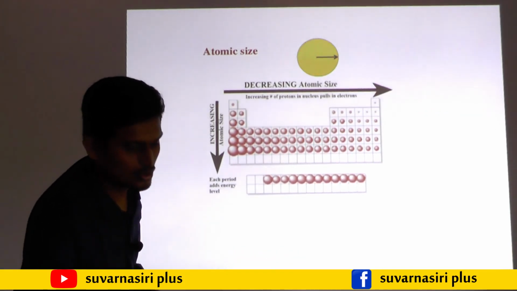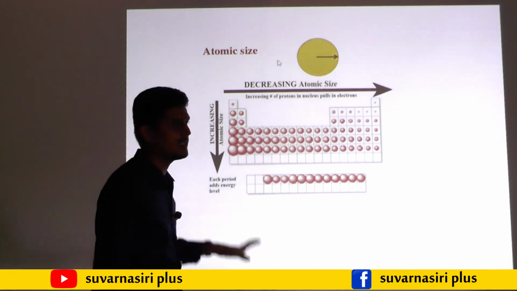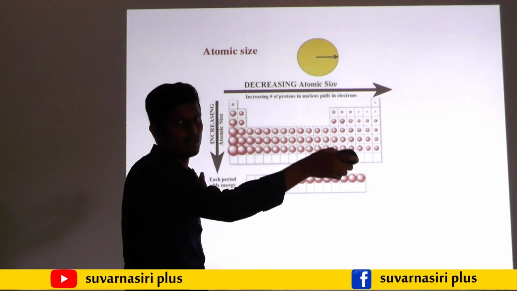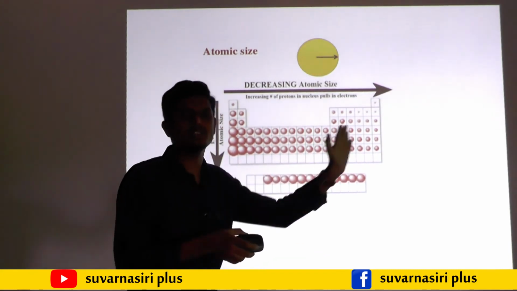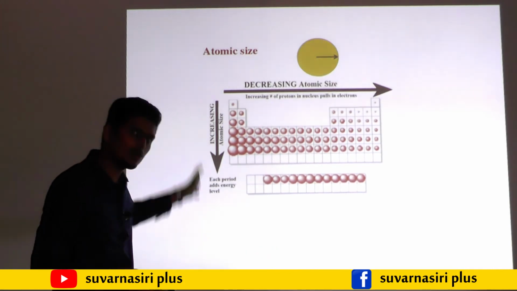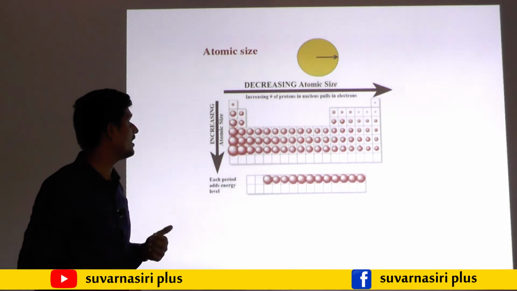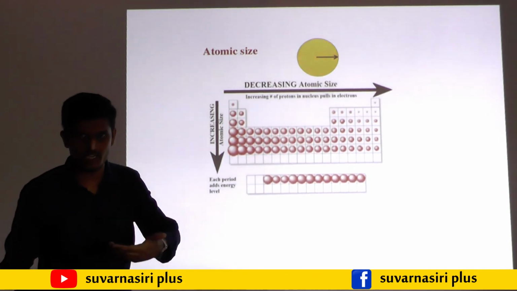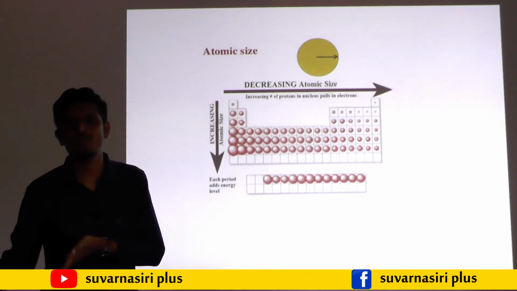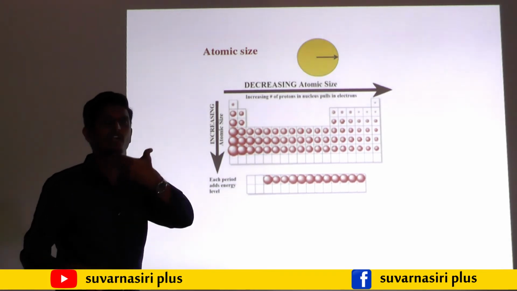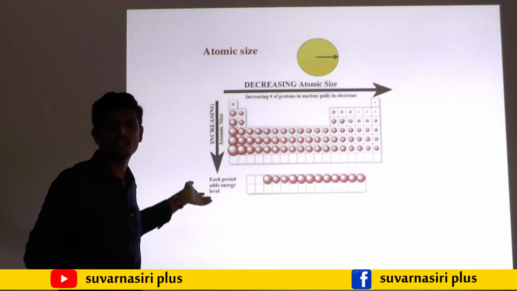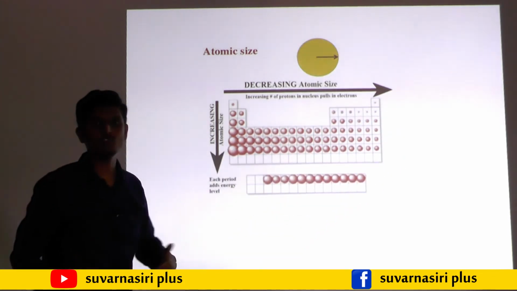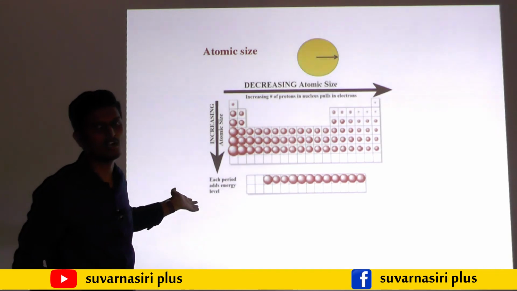That is the reason. So students, what we discussed is the trends. In the trends, valency was completed. Along the period, valence electrons increase; valency increases in the beginning, then later decreases. Down the group, valency is constant. Then the second trend, atomic size: the distance from the center of the nucleus to the outermost shell of an isolated atom. Along the period it decreases, down the group it increases. Why, I already told you.